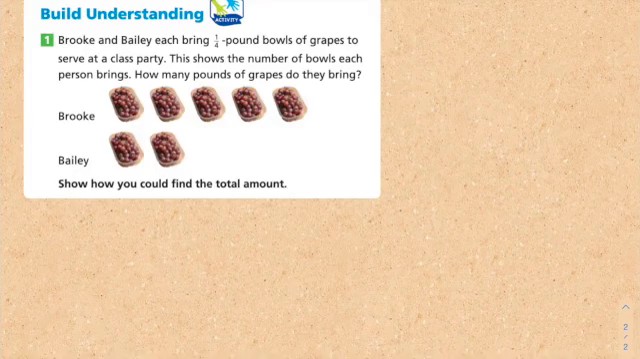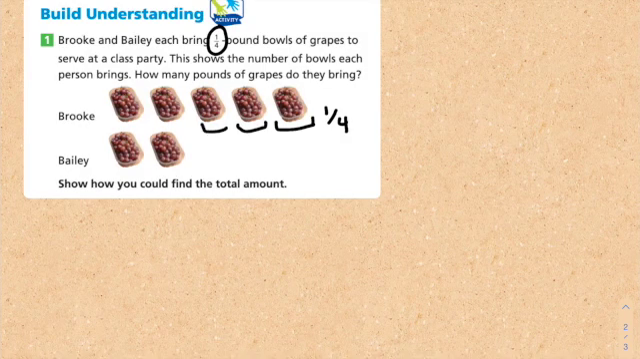So, our first read, when we're doing our 3 reads, the first thing is, what is the situation? The situation is that Brooke and Bailey are bringing bowls of grapes to the class party. The number is that each bowl of grapes is 1/4 of a pound. So this one is 1/4, same with this, same with this, same with this. So they're 1/4. And it shows how many bowls each person brings.